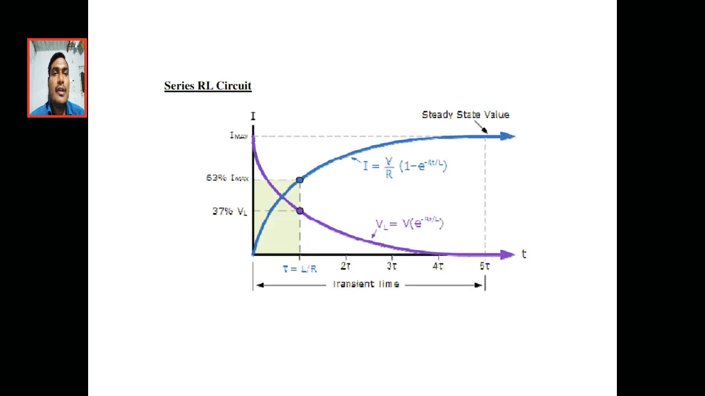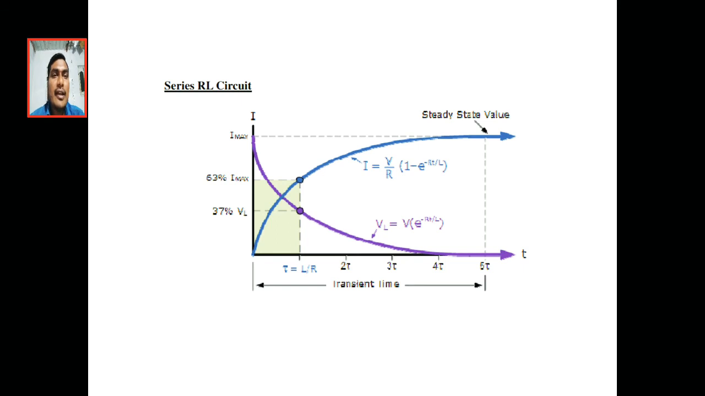This is the current and voltage graph for the series RL circuit. The y-axis indicates the current and the x-axis indicates the transient time. For every first order circuit, say RL circuits, it takes 5 time constants, 5 tau, to reach the steady state. I told that I will explain what the time constant is here. So what is time constant? Tau equal to L by R.